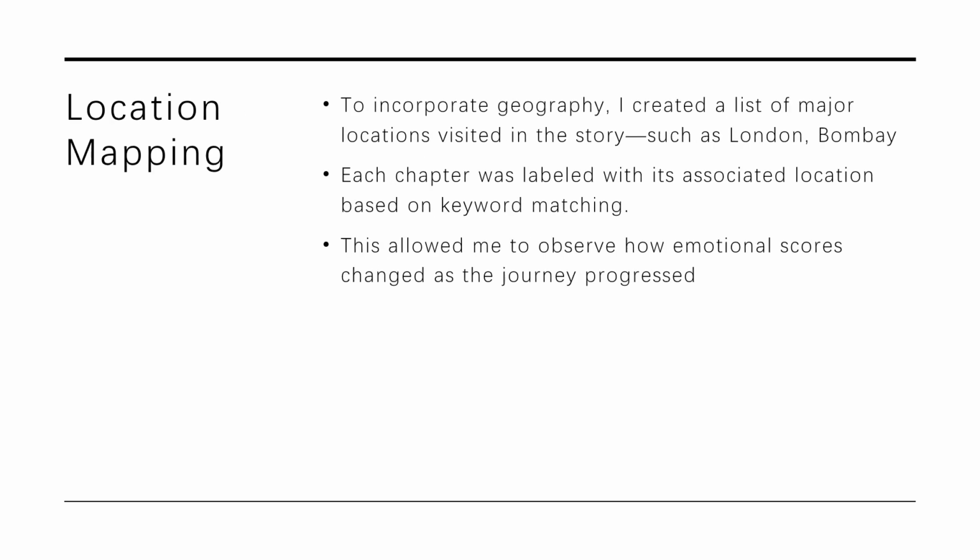To incorporate geography, I created a list of major locations visited in the story, such as London, Bombay, and Calcutta, and so on. So each chapter was labeled with its associated location based on keyword matching. So this allowed me to observe how emotional scores changed as the journey progressed. In future work, I plan to use named entity recognition through the spaCy package to extract place names automatically, improving the precision and scalability of this method.